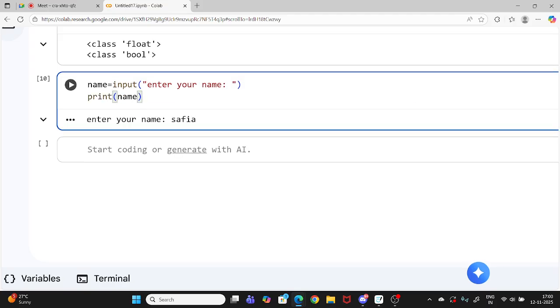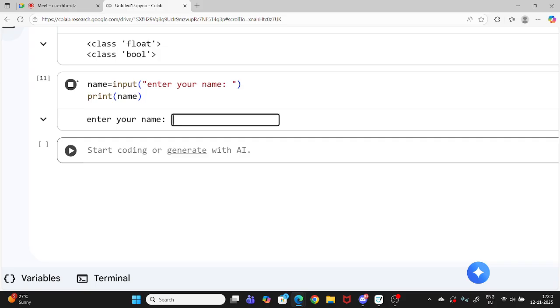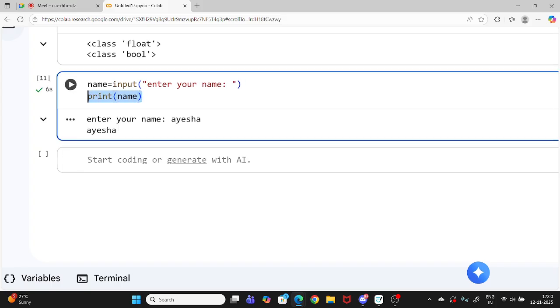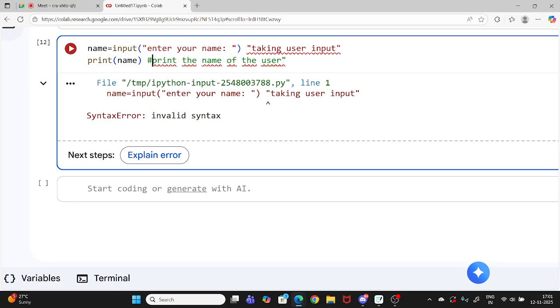Now let's see. In this line we are taking user input, and we are printing that user input here. Let's try again. If I'm taking a different name, maybe Aisha, now it will print Aisha, because in this line I'm taking user input, and in this line I am printing the name of the user. So that's how it works.